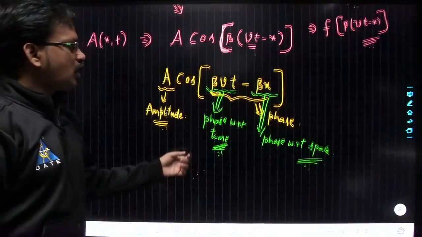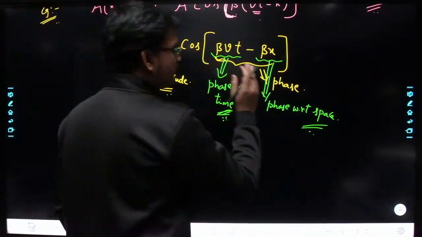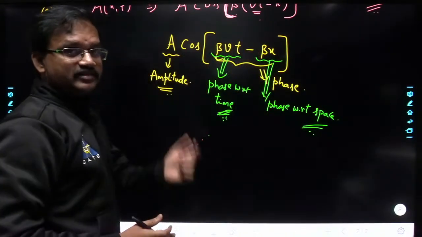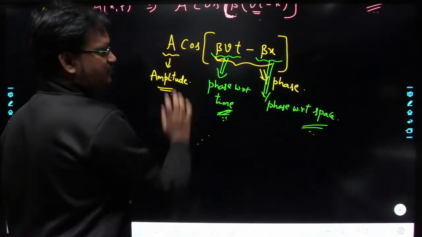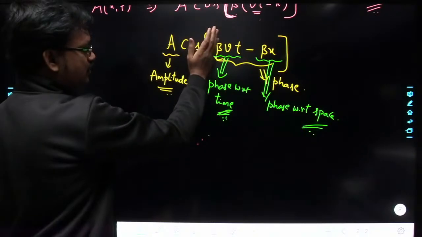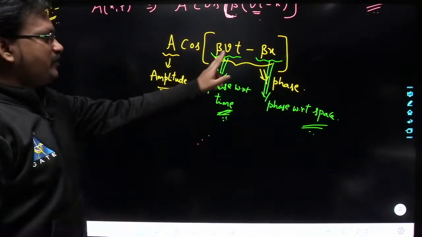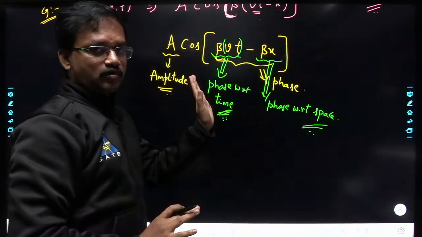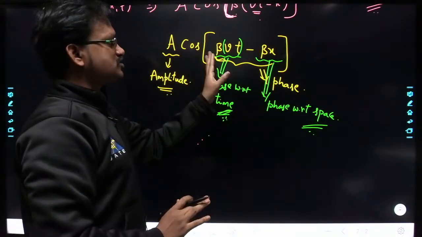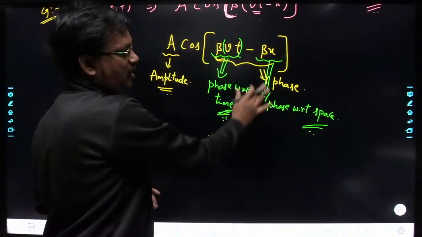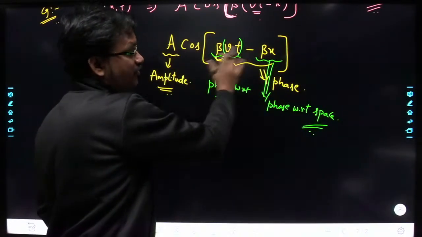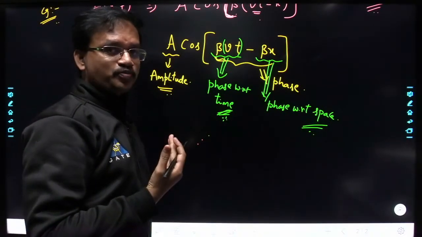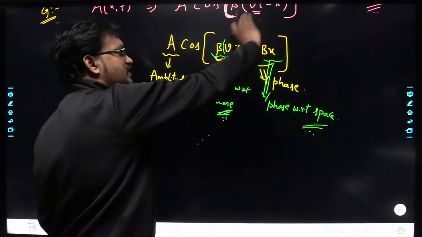Now if you want to observe the phase with respect to space, then we will freeze the time. That means we will make vt some constant at some instant of time. Then you can observe how the phase of the wave is changing with respect to space. If you want to observe the change in phase with respect to space, we freeze time.